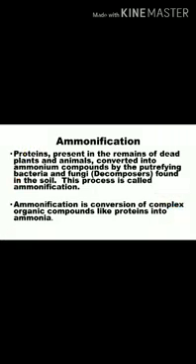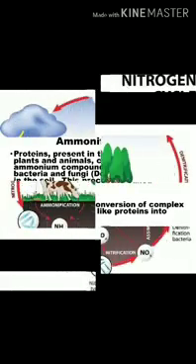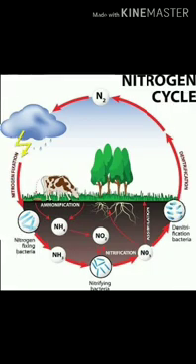The next step is ammonification. Ammonification is a process in which complex organic compounds like proteins get converted into ammonia with the help of putrefying bacteria and fungi. As you know, putrefying bacteria and fungi are the decomposers which help in decaying the remains of dead plants and animals into organic matter.